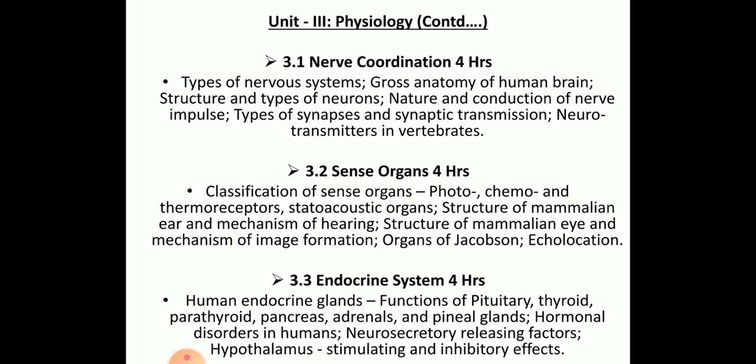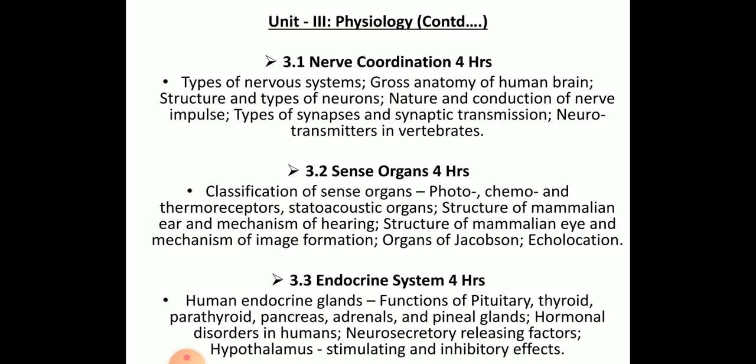Next we have the second subunit, that is sense organs. Here you will be studying the structure of the eye and ear of humans or animals in detail, and classification of sense organs, that is photo, chemo and thermo. These all are receptors. Usually when light falls on the eyes, we call the eye a photoreceptor.